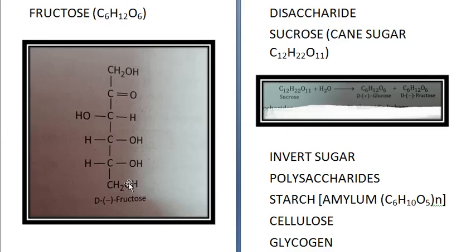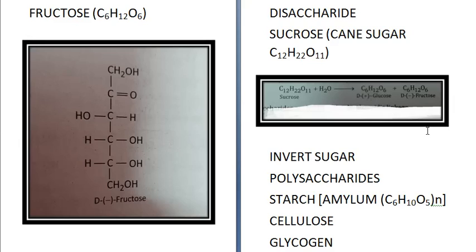Okay. Next is disaccharide. Example of disaccharide is cane sugar. Formula of cane sugar or sucrose is C12H22O11. It is obtained commercially from cane sugar or sugar beets. On hydrolysis, cane sugar or sucrose gives you equal amounts of glucose and fructose.